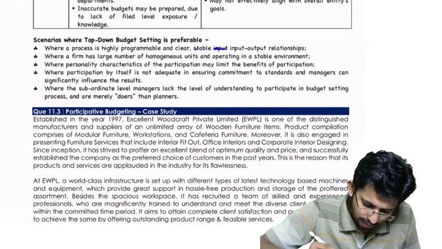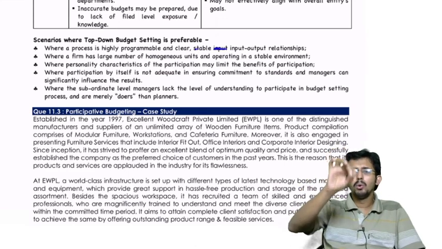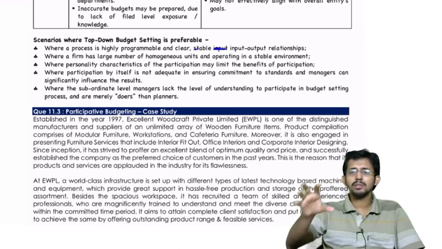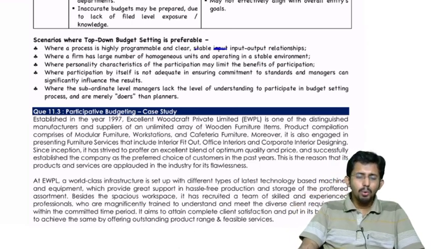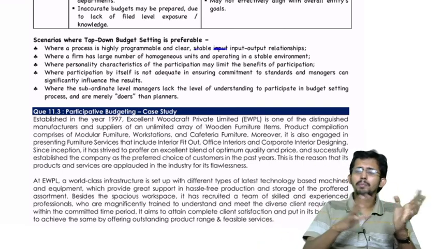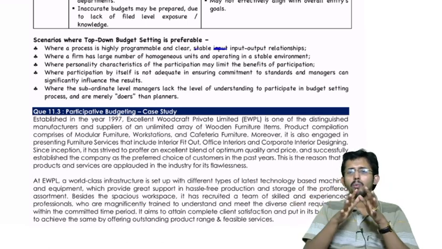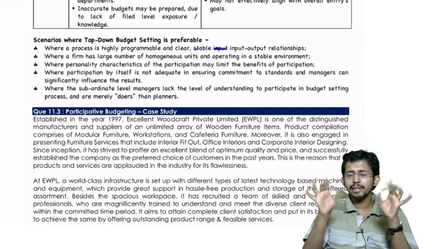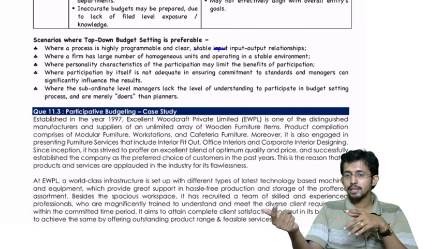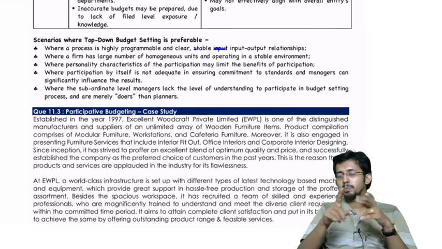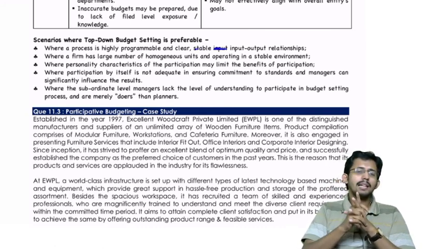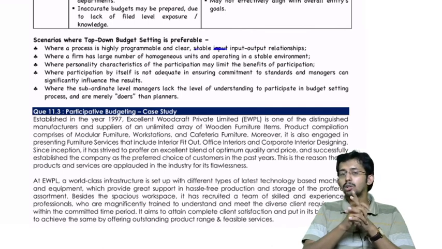What does it mean? Yes, whatever be the outcome of the process, it is completely mechanized. The entire process is completely mechanized. And you know if you give this much input, you will get this much output. All relations between input and output are clearly known, and there won't be any change in that. You can predict it very clearly. So in such a case, you don't require the help of line managers or low level field staff for preparing this budget, because you know the input output ratio, and this relationship will work without any fault. So in that case, the top management can set a top down budget.